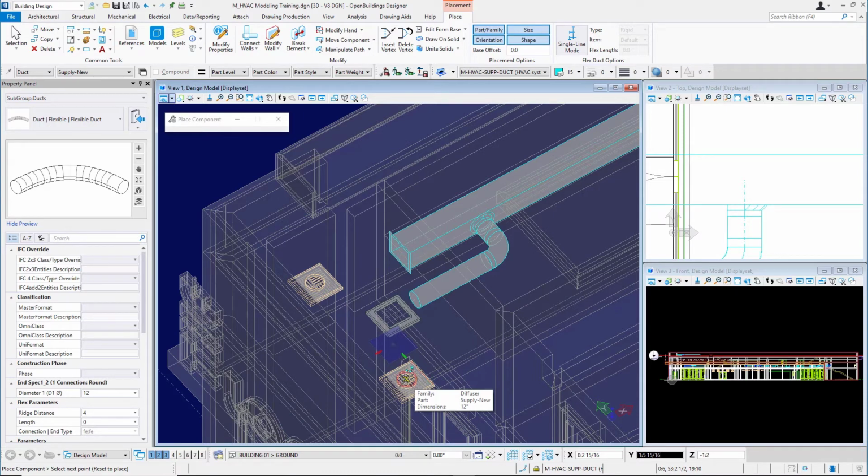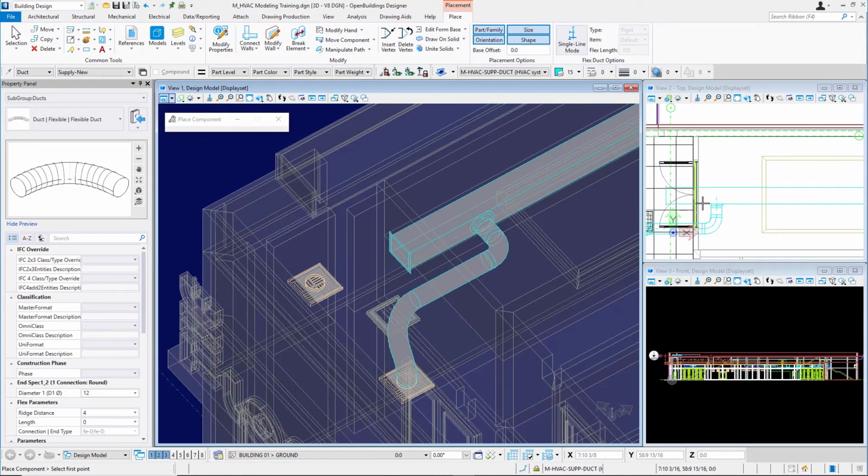So I'm snapped onto the air terminal. I'll left click there. Notice the prompt says select next point or reset to place. So I've got my points already. I'll right click to reset, and that will model my flex duct.